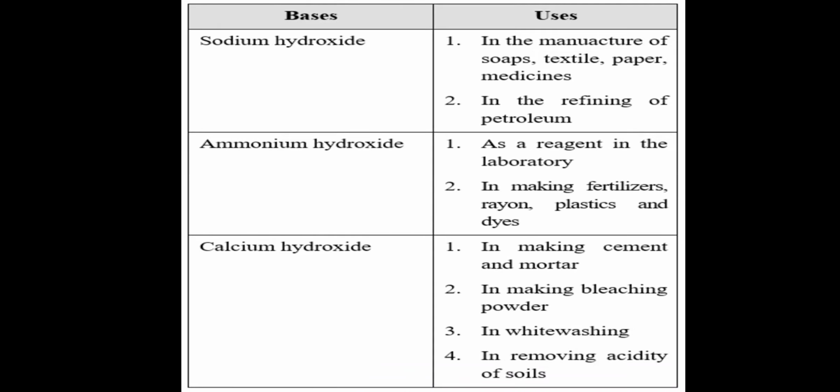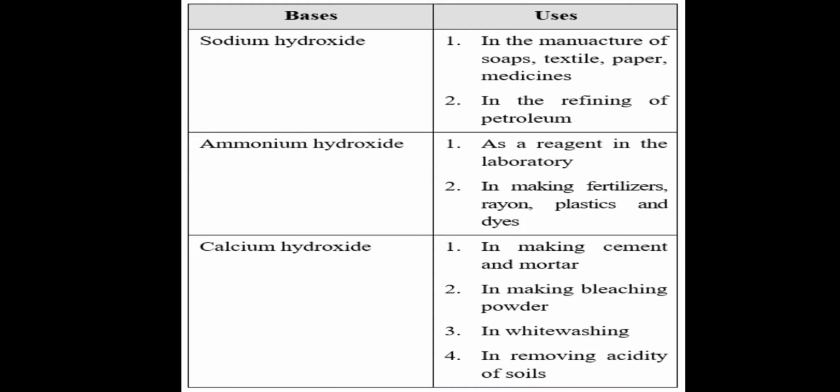Now here you can see the uses of these three bases. Sodium hydroxide is used in the manufacture of soaps, in textile and paper industries, and for making medicines. It is also used in the refining of petroleum. Now ammonium hydroxide is one of the common reagents which we use in the laboratory. It is also used for making fertilizers, rayon, plastic and dyes.